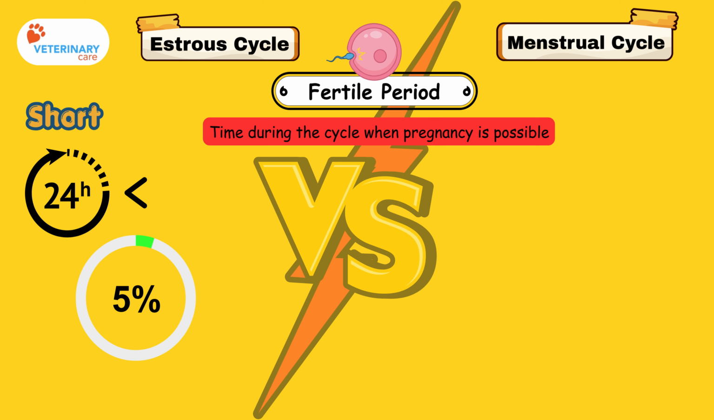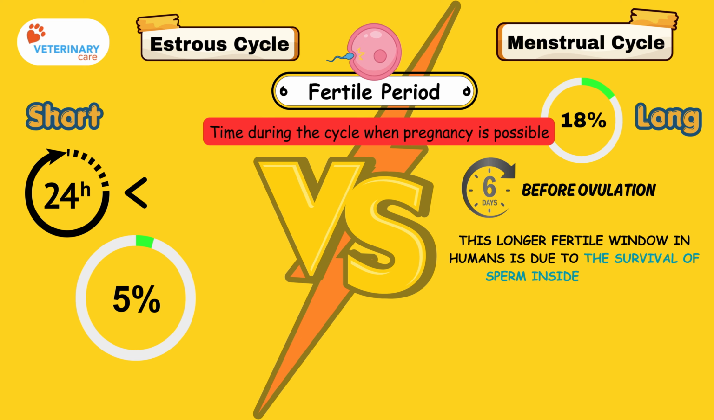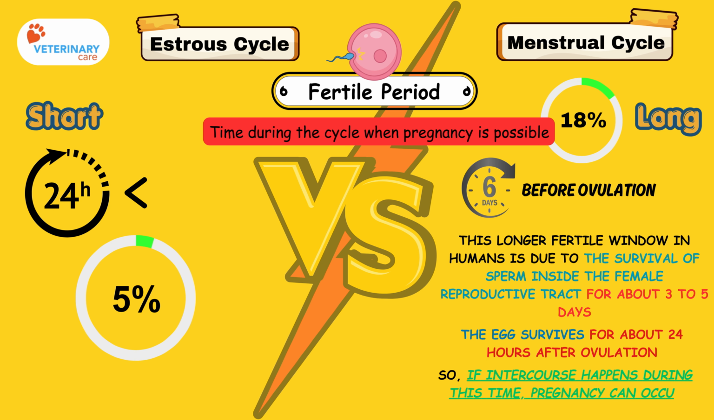In the menstrual cycle, the fertile period is longer. It can extend up to 6 days before ovulation, which is about 18% of the cycle. This longer fertile window in humans is due to the survival of sperm inside the female reproductive tract for about 3 to 5 days, and the egg survives for about 24 hours after ovulation. So, if intercourse happens during this time, pregnancy can occur.